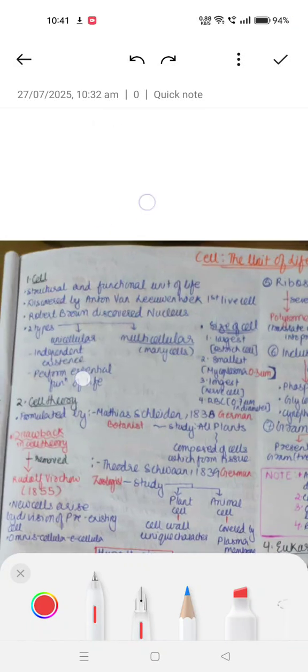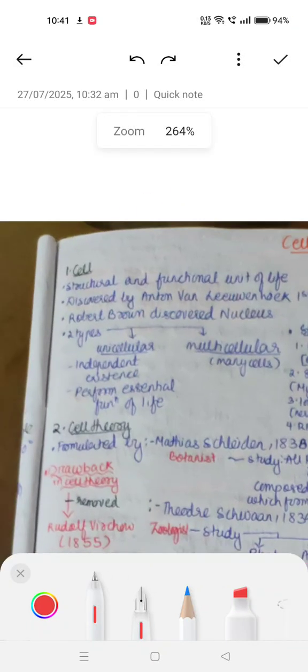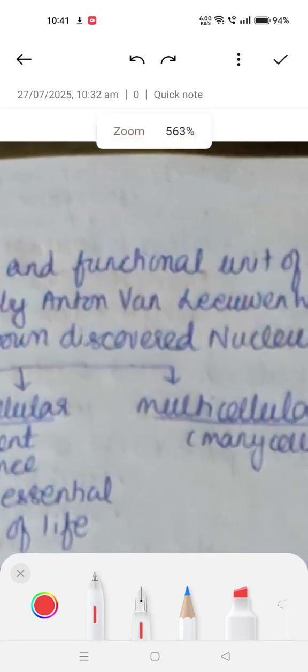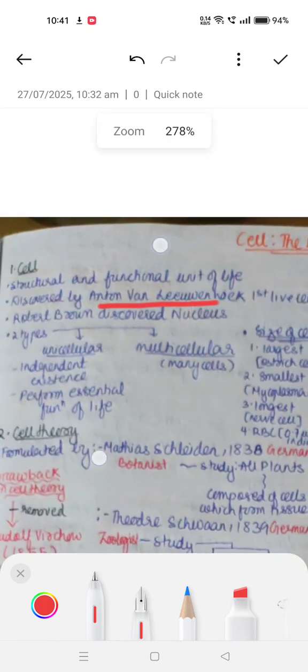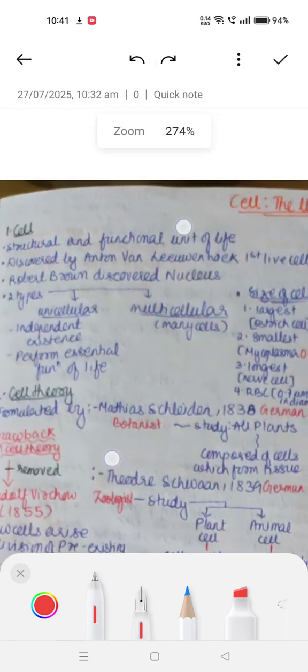Cell, the unit of life. So first we study about the cell, which is the structural and functional unit of life. It was first discovered by Anton von Leeuwenhoek, the first live cell. Then Robert Brown discovered the nucleus.